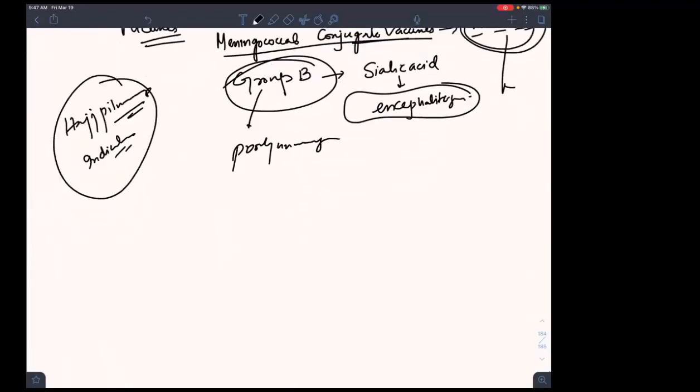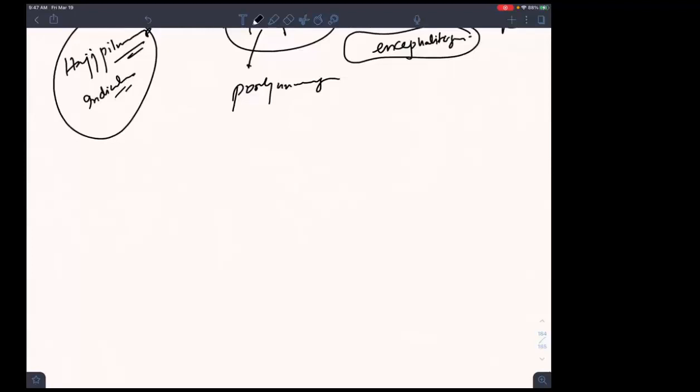Okay, so what dose do we give? Since some people are Muslims in our classroom, let us tell you the dosage. The dose is 50 micrograms, single dose. What will happen once you give the vaccine?